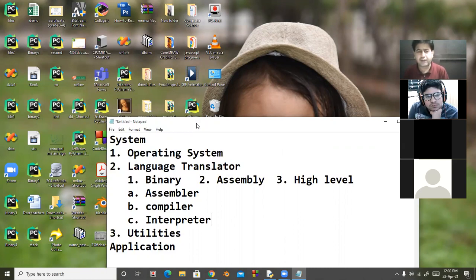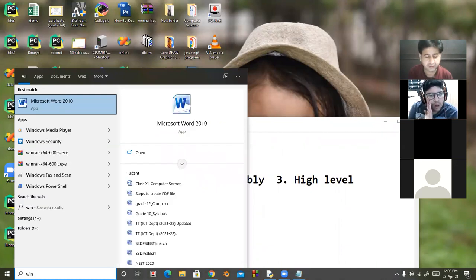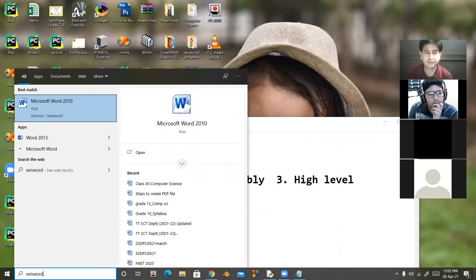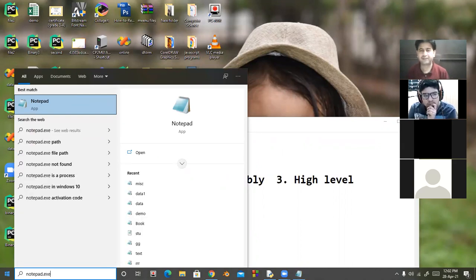So take the example of Microsoft. In case we want to use MS Word, WinWord is an exe file. Look at here, WinWord. Whenever we want to use notepad, notepad.exe file is there. So for running every program, there are exe files. These are the compiled files. It means Microsoft company or organization has given us the exe file, machine file.